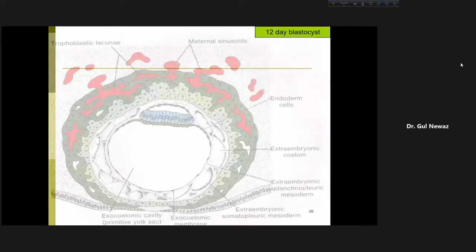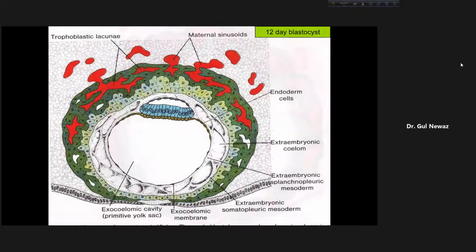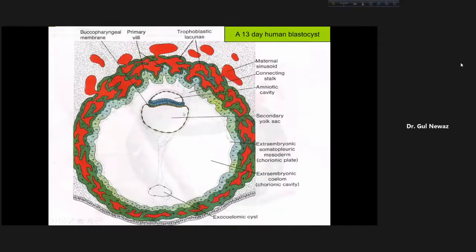So let us see the figure. I'll come here again. So this is the 9th or 12th day blastocyst, if you remember. Let us go to the next one. This is a 13th day human blastocyst. This is a big cavity, the extraembryonic cavity or chorionic cavity or extraembryonic coelom.